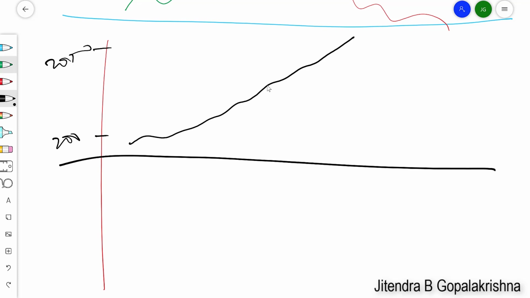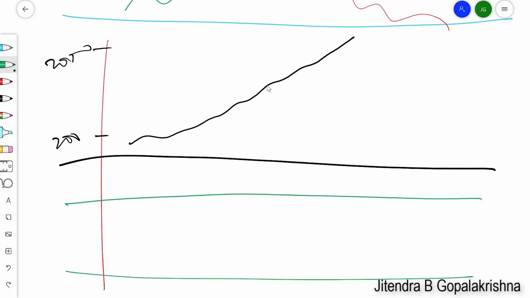So which means exactly during that time, if you plot RSI between 0 to 100, there is a possibility that the RSI also went all the way like this, and maybe it would have reached all the way up to 80 levels. So RSI is going up, which means it is showing that the price is going very fast. If it is at 80, it is very fast, right? Like the speed of a particular vehicle. So that's how it is depicted, right?